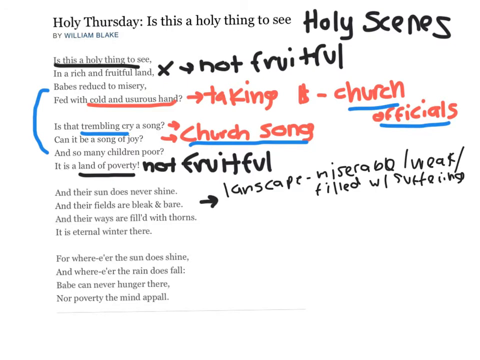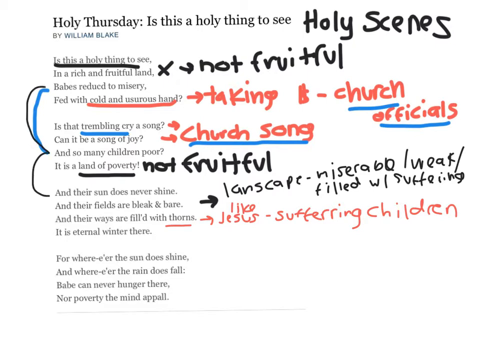And now that we've learned more historical context about the church being involved with this, the thorns plays an even larger role. And we also established that this landscape, again, refers back to the poor and miserable children. And in this last stanza, it's talking about where the sun does shine and where the rain does fall, or a fruitful landscape, unlike the one that we mentioned before.